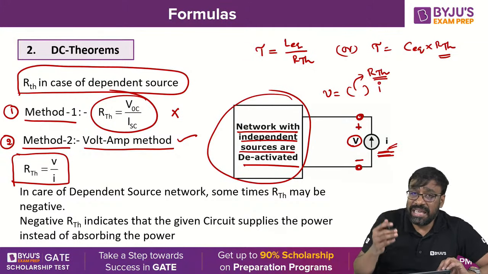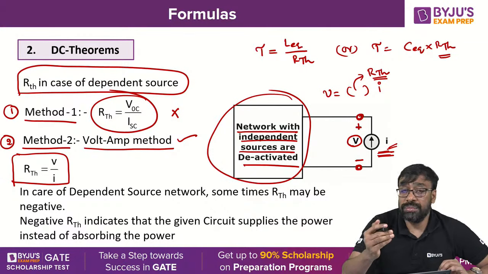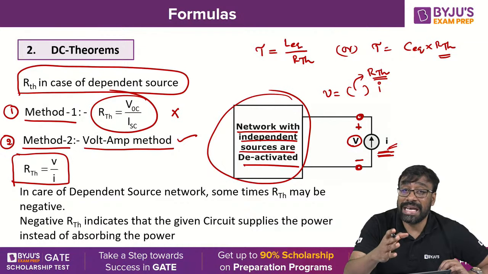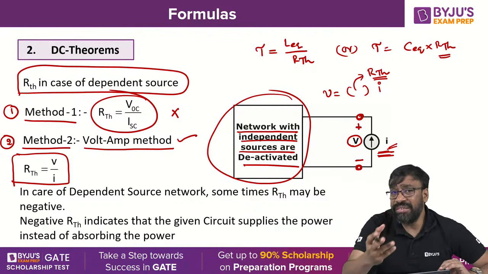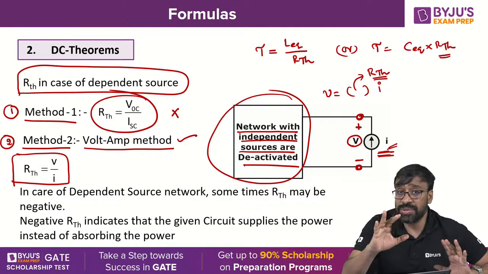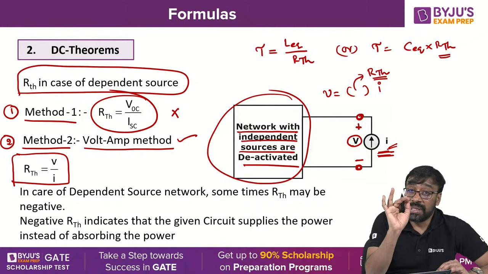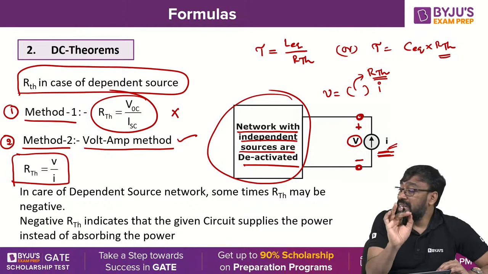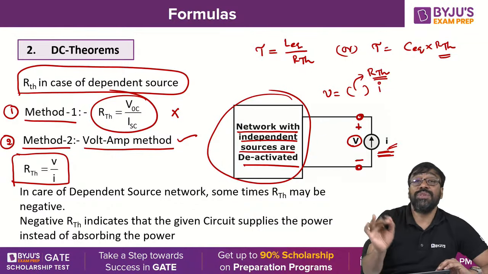Now, if that RTH is a positive value, then the assumption is correct, that the given network is a passive network. If RTH is a negative value, please understand clearly, nowhere is it written in the book, I am telling you. These kind of concepts are not written in the book. Let me repeat once again. You are suppressing all independent sources and the given network is assumed to be passive.